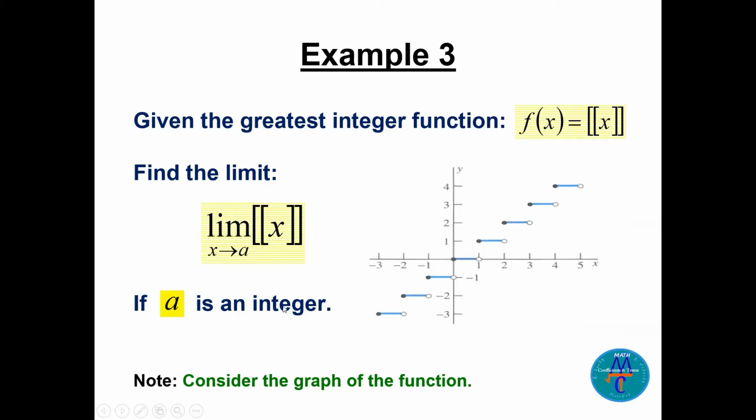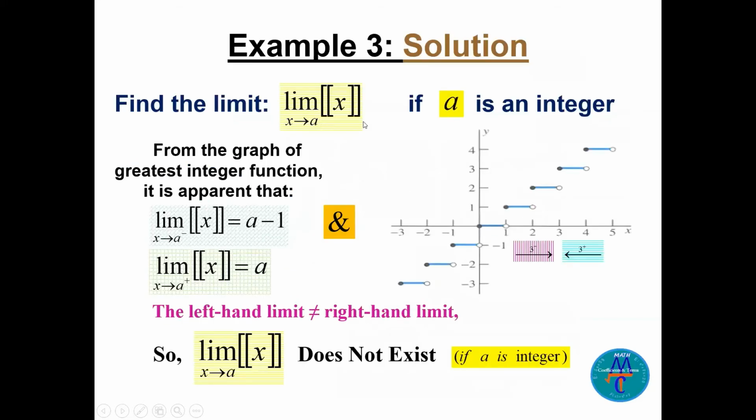Now in the next example, we will take a just a real number like 2.1 or 3.4 or 4.5 or 0.6, not an integer. Now we take a as an integer like 1, like 2, like minus 1, like 3, like 4. Let's see what will happen. If a is an integer number, let's try 3 here. Try to come to 3, x goes to 3 from the positive side. See, the limit will be 3 because you are coming to 3 from the positive side.